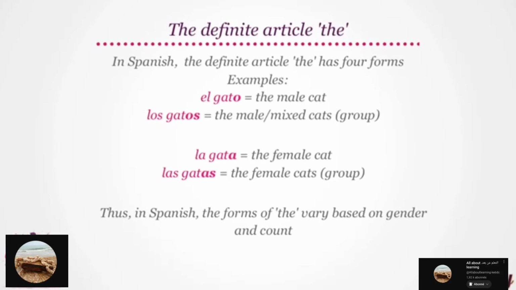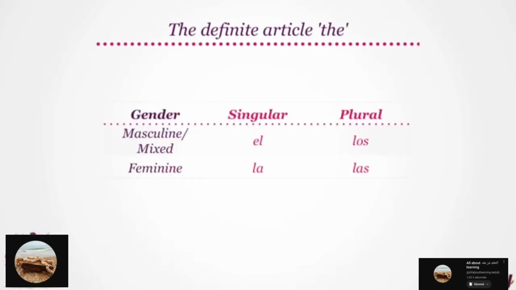Let's learn these forms. With masculine noun in singular form, the translates to el. Try that, please. El. While with masculine or mixed nouns in plural forms, the becomes los. Can you say that, please? Los. Moving on to the feminine forms, with feminine nouns in singular form, we use la.